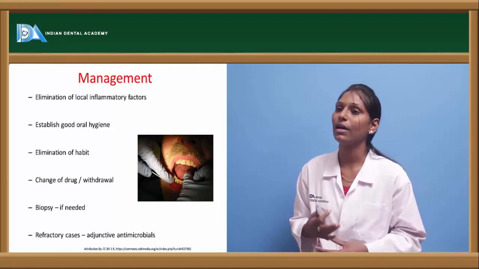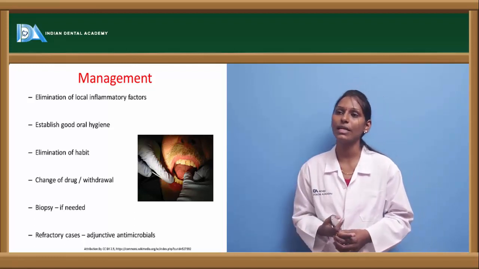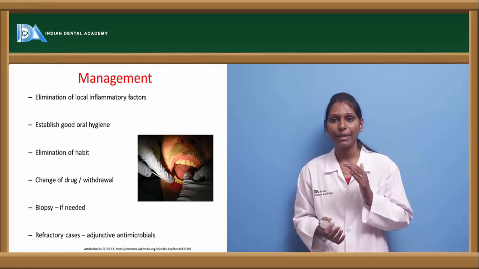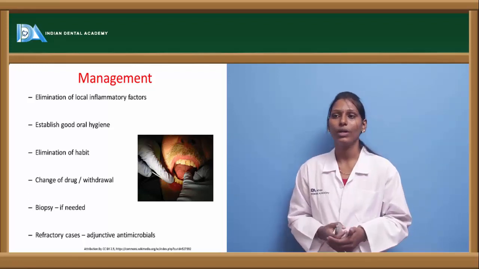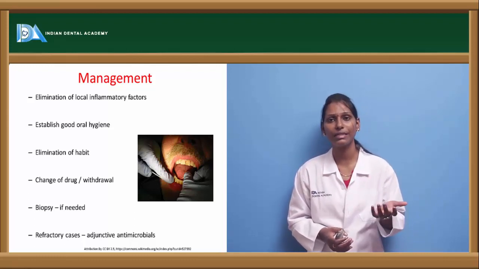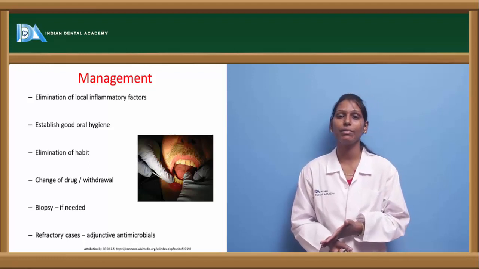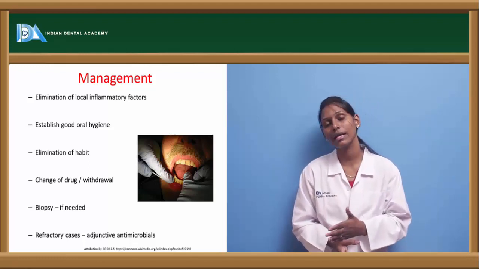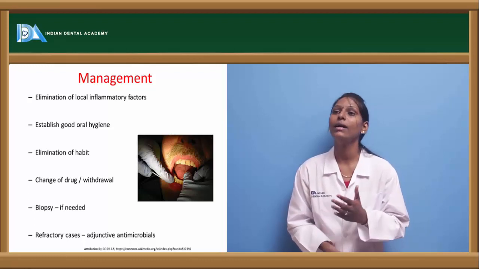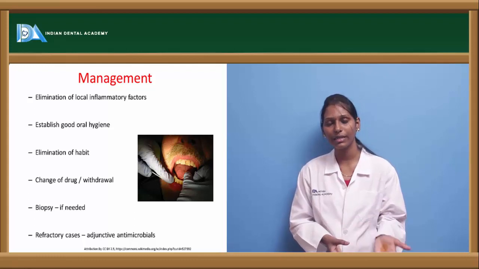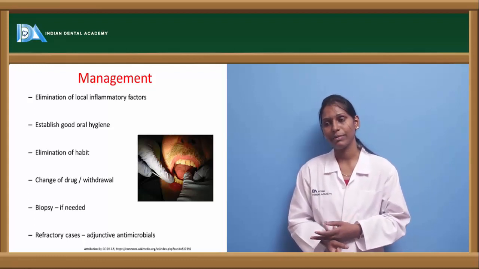Other management includes elimination of local inflammatory factors. The patient should be trained to establish good oral hygiene practice, and if the patient has a habit like mouth breathing, which is one of the causes of gingival hyperplasia, elimination of this habit is important. So habit-breaking appliances like an oral screen have to be given, and a change or withdrawal of the drug has to be done in cases of drug-induced gingival hyperplasia.